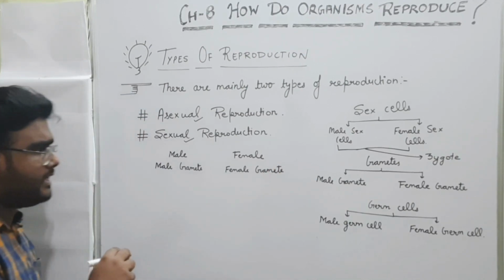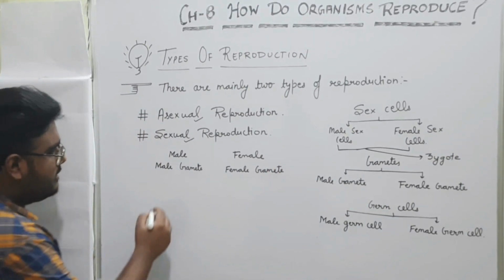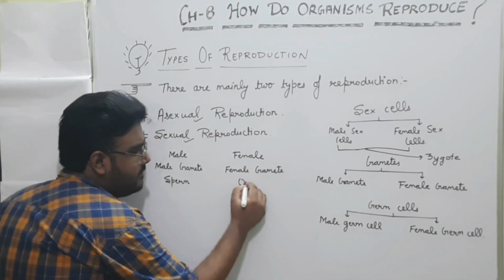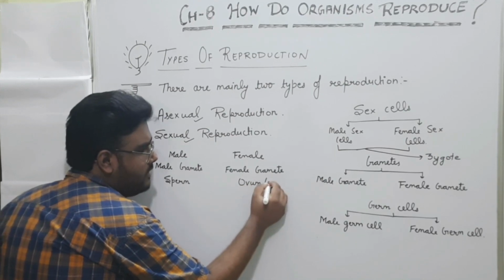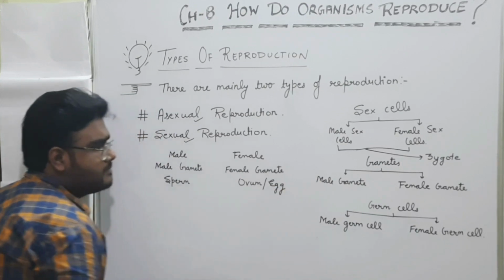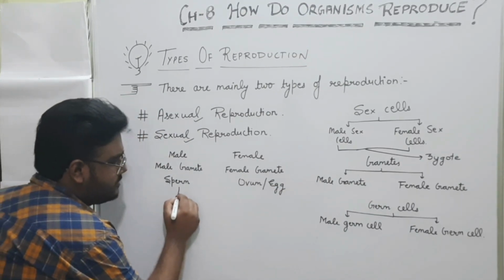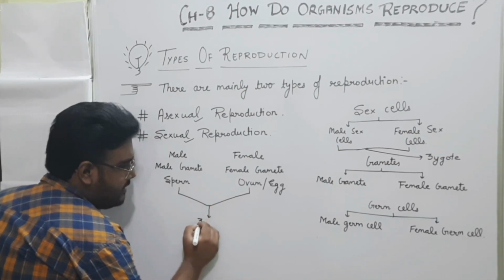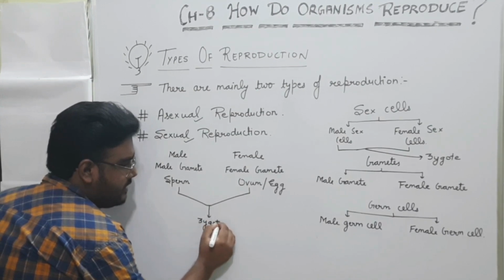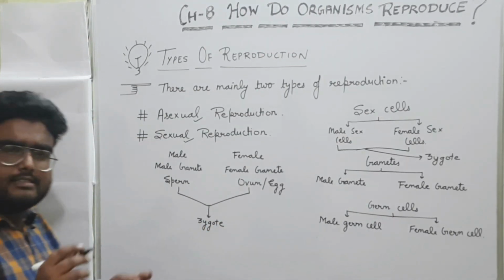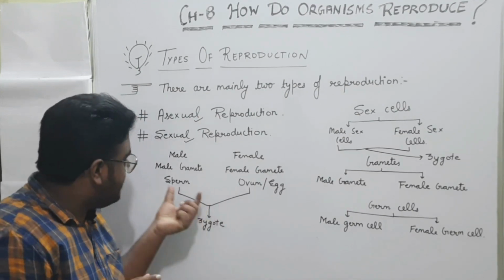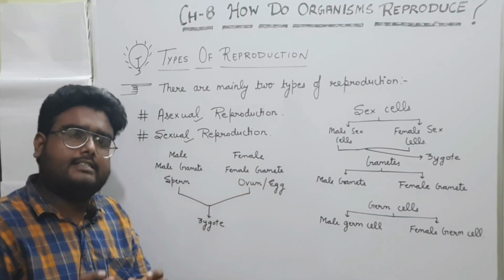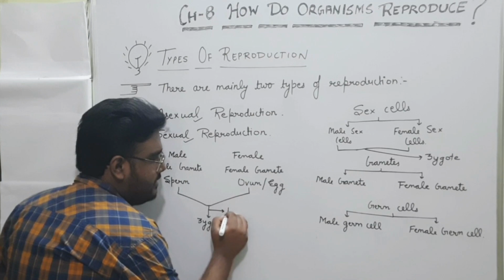Now what is the name of male gamete and female gamete in both the organisms? This is known as sperm, and here we call it ovum or egg. They will fuse together and form zygote. This process of the fusion of sperm and ovum, or male gamete and female gamete, is known as fertilization.